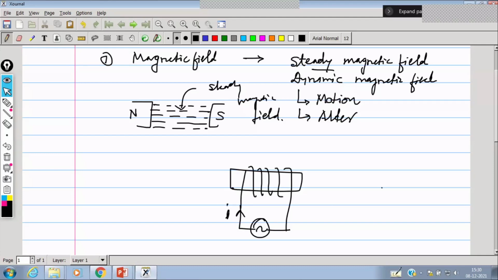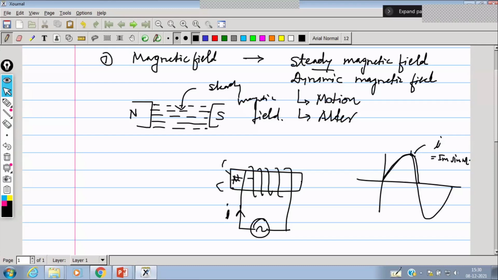When the current is I m sin omega t, in the positive half cycle the current flows through this and a magnetic field is created.